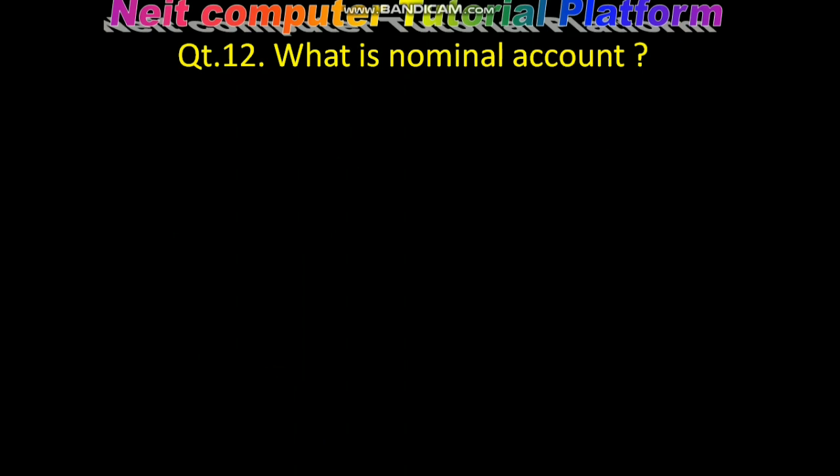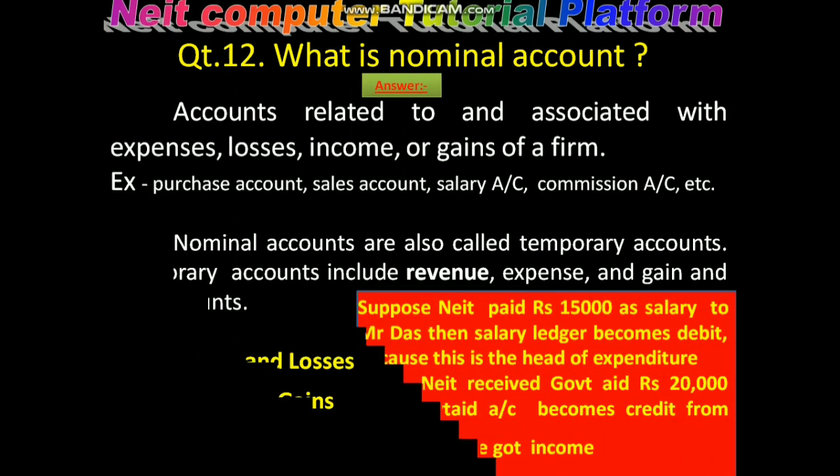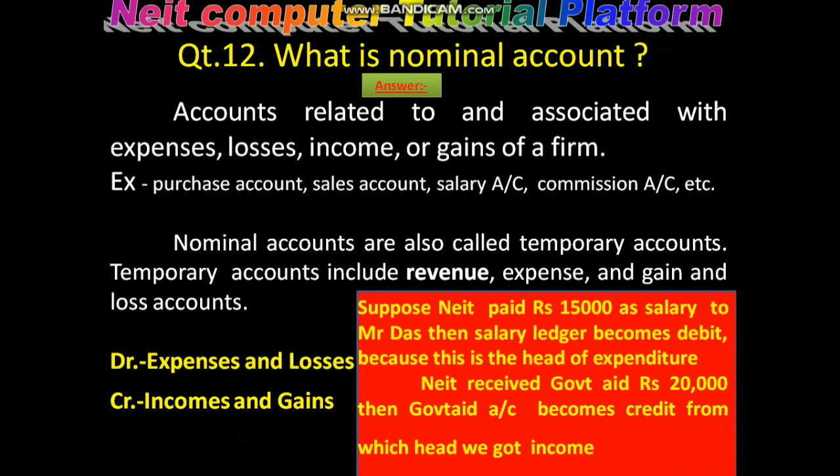What is nominal account? The last point is nominal account. Accounts related to and associated with expenses, losses, income or gains of a firm are called nominal accounts. There are different types of expenditure, different ways of losses, different ways of income or gains of the firm. All these belong to nominal account. Examples are purchase account, sale account, salary account, commission account.